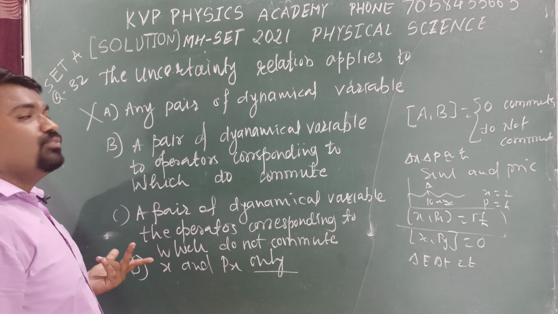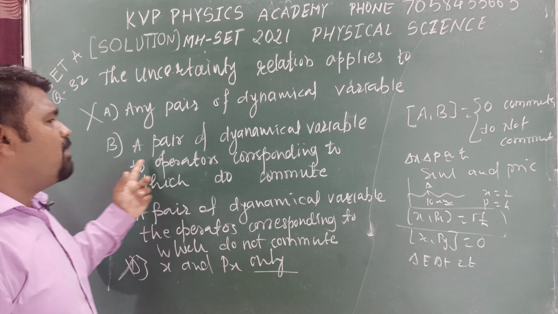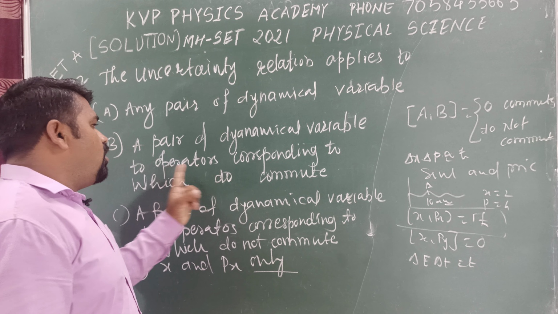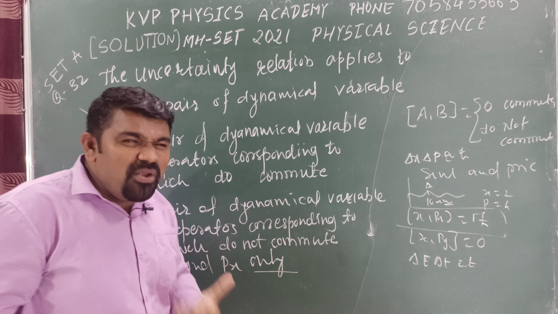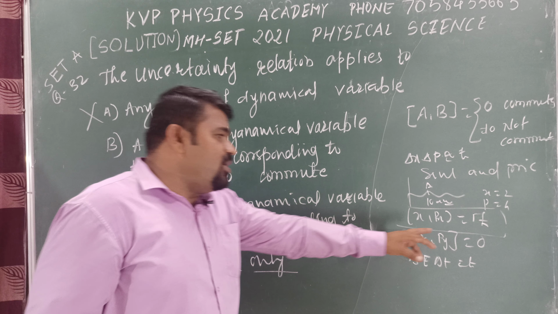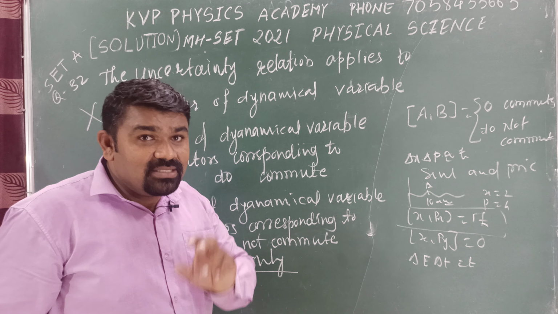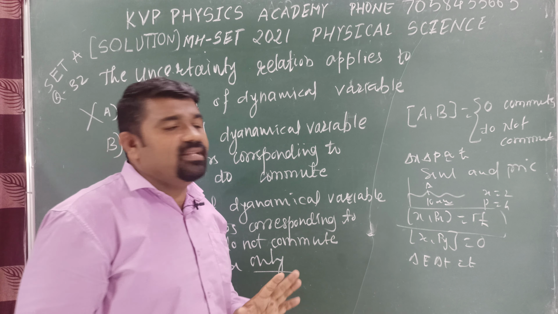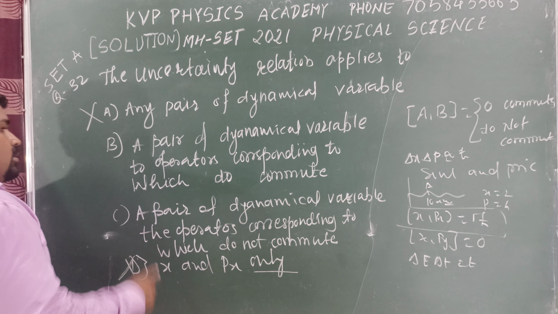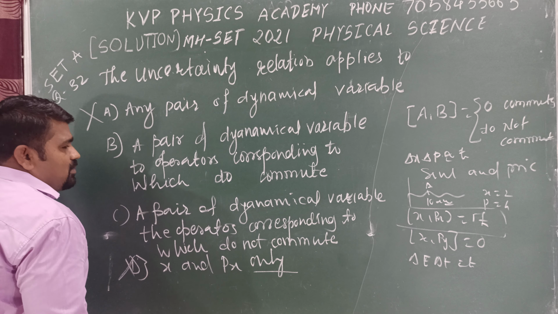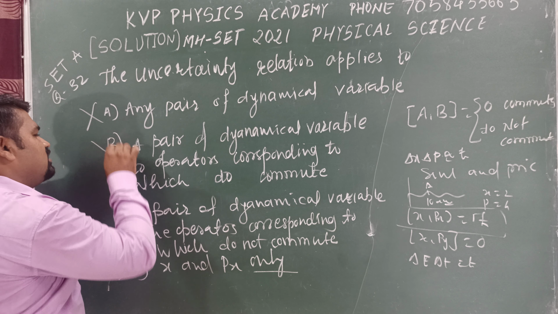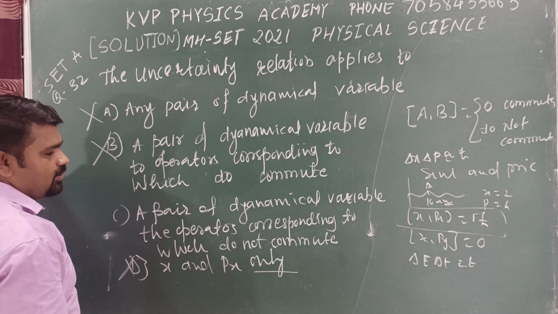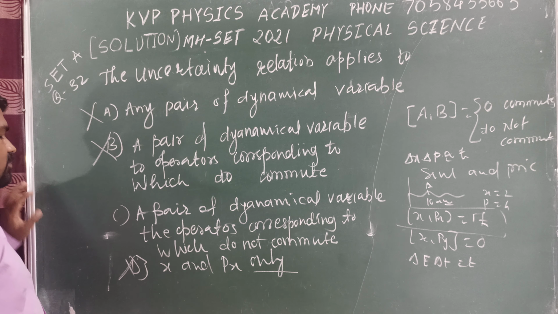Now focus on these two options. A pair of dynamical variables, the operators corresponding to which do commute. Commute means zero. What is the meaning of that? They are simultaneously and precisely measurable, so there is no uncertainty here, and the uncertainty principle is not applicable.